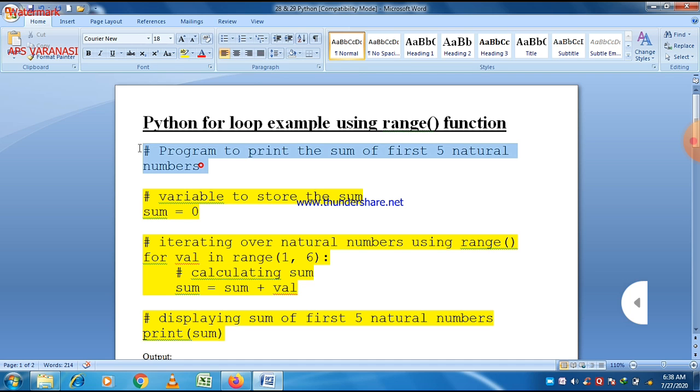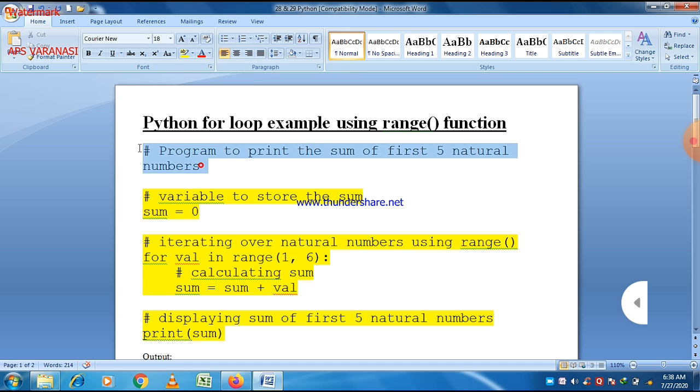So there are three important things regarding the range function. First of all, it has three parameters: start value, end value, and increment or decrement. Only one value is mandatory, and that is the last value. If you give just the last value, the start value is by default 0 and the increment is by default 1. Second, when you give two parameters, the start value and end value, it starts from the value which is given.